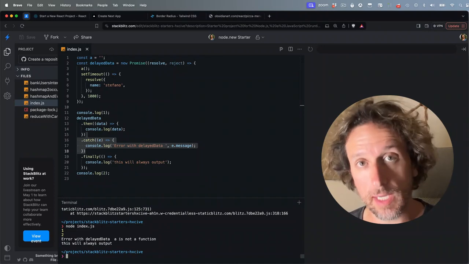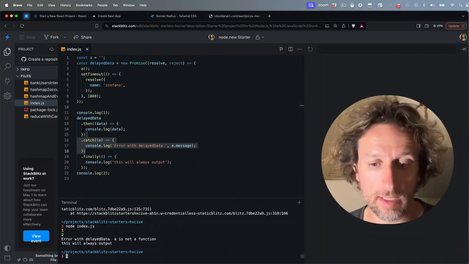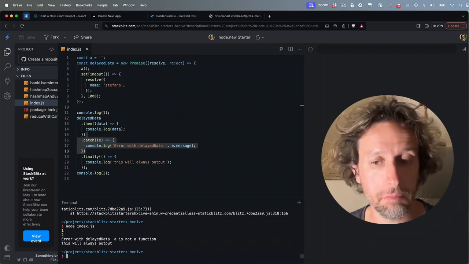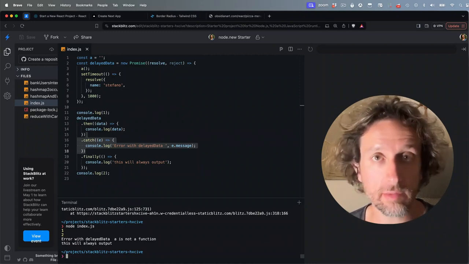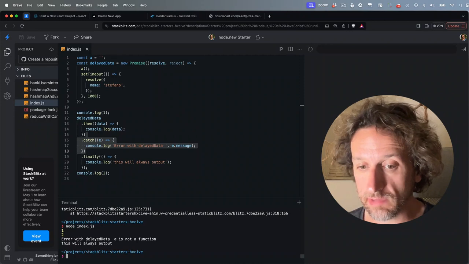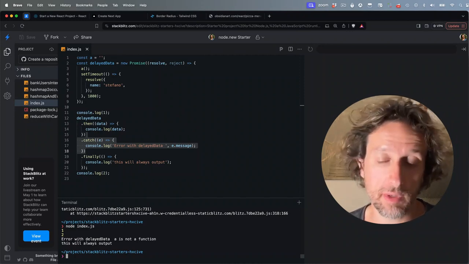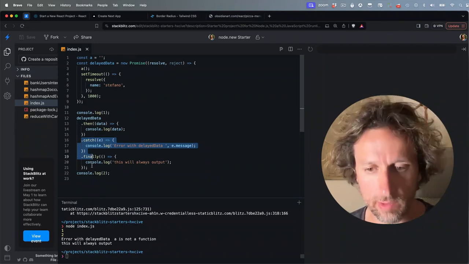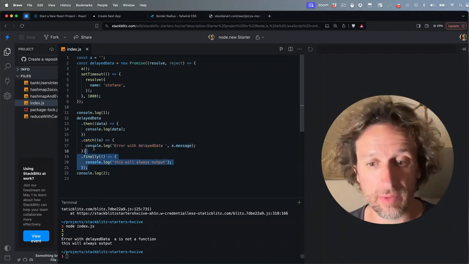And be careful, in new versions of Node, the entire JavaScript dies. In the old version of Node, if you don't put a catch, you get zero knowledge that something went wrong and simply nothing happens and you spend hours to debug. So it's a good idea to always put a catch with a console log with the error. Always. As for finally, it's not really used.